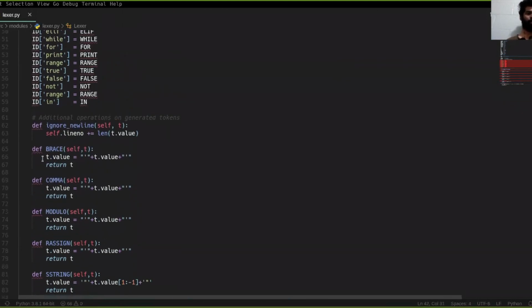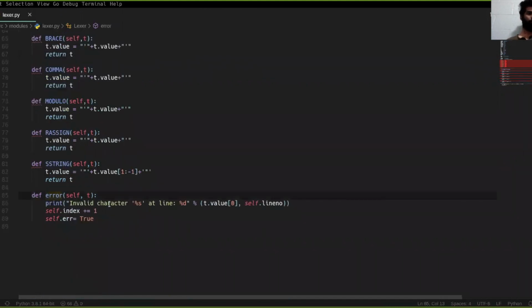So if we define a function like this, we can take the token and change its value to include those quotes. If the lexical analyzer encounters any token that is not defined in the language, this error method will be called. Once it's called, we use the line number to print where the error is happening.